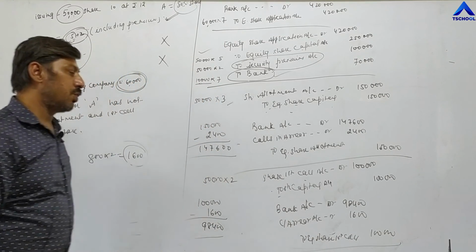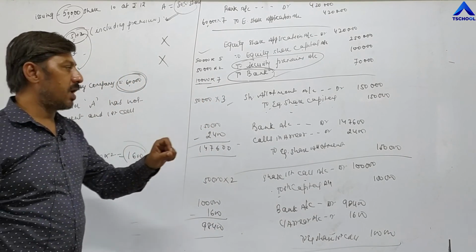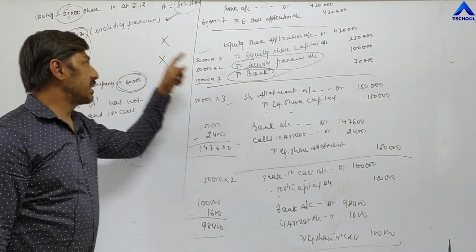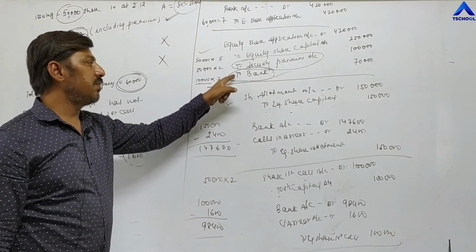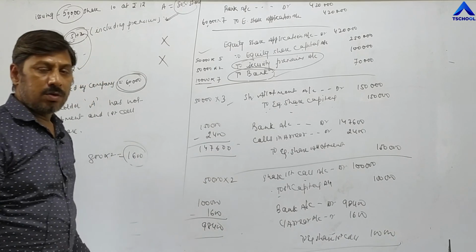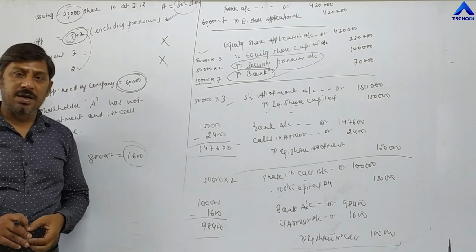The calls in arrear will be shown along with bank, premium will be shown along with capital, and excess application will be shown in the second entry with the bank. So simple problems have been completed. Till then, goodbye.